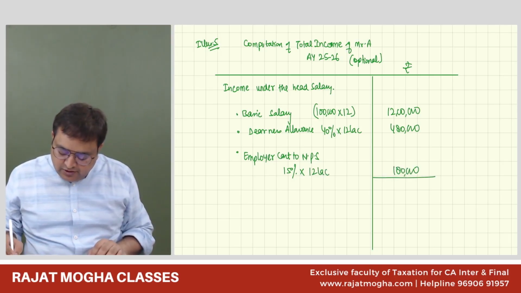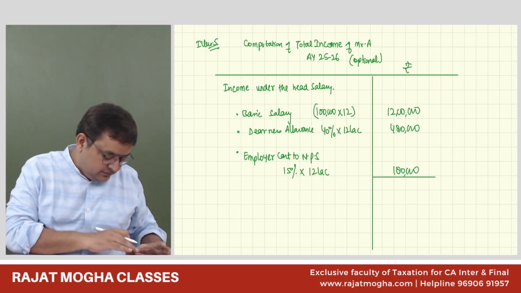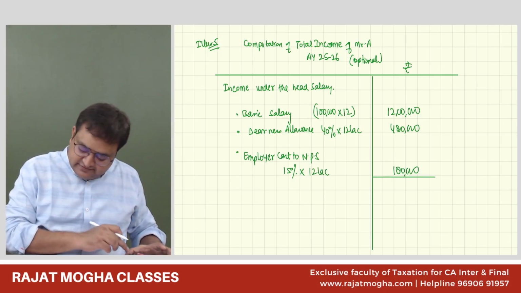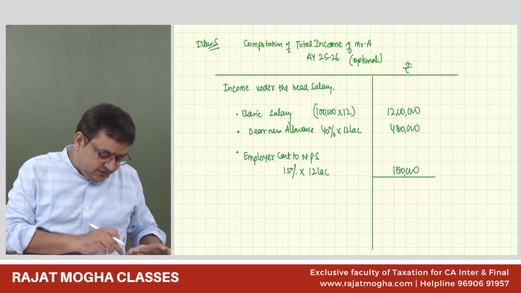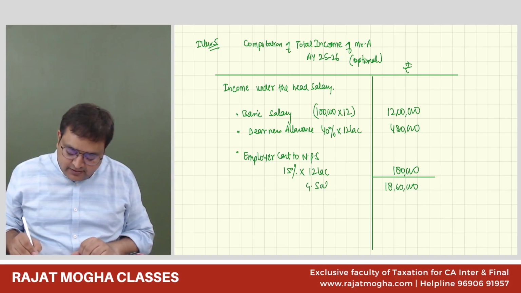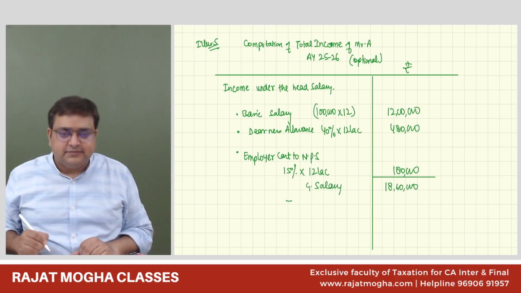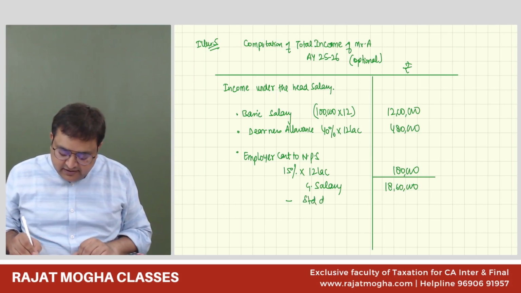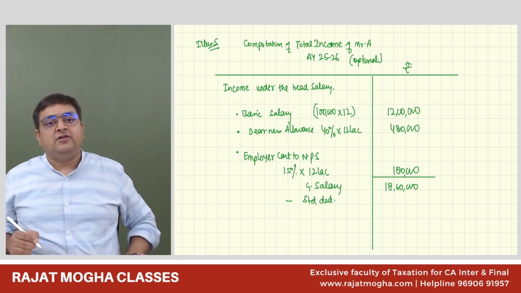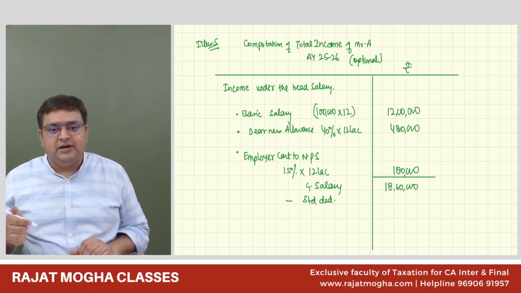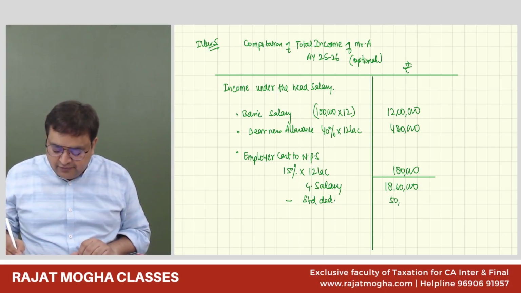So you can do the total of this. 12 lakh plus 4,80,000 plus 1,80,000. So this is 18,60,000 rupees. Agree? What is it called? Gross salary. Now from gross salary, you have to give the standard deduction in the salary. How much is the standard deduction? 50,000 or 75,000? The 75,000 is in the default regime, but we are following optional right now. So it is 50,000 rupees.